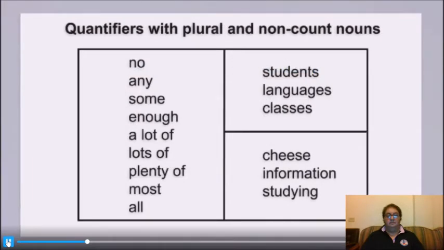And some quantifiers can be used with plural count nouns and non-count nouns. For example, no students, any languages, some classes, enough cheese, a lot of information, or lots of studying.